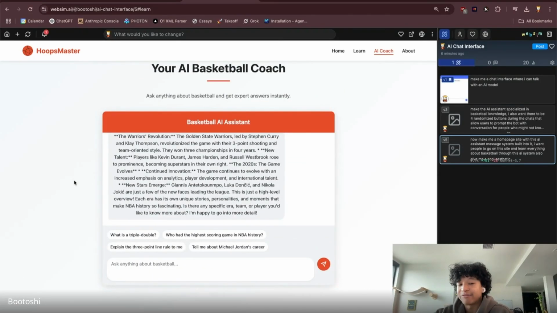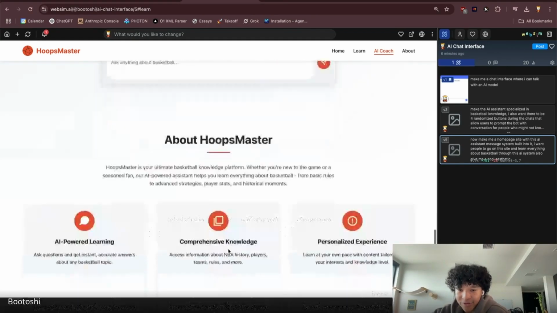So this kind of helped our first problem where we prompted this whole site. Chat wasn't working. Even when I told it, hey, the chat's not working, it wasn't really fixing it. So I started from the ground up to build the AI assistant first. And then now that that functionality was working, I built the site around it. So now we have this cool little AI chatbot.